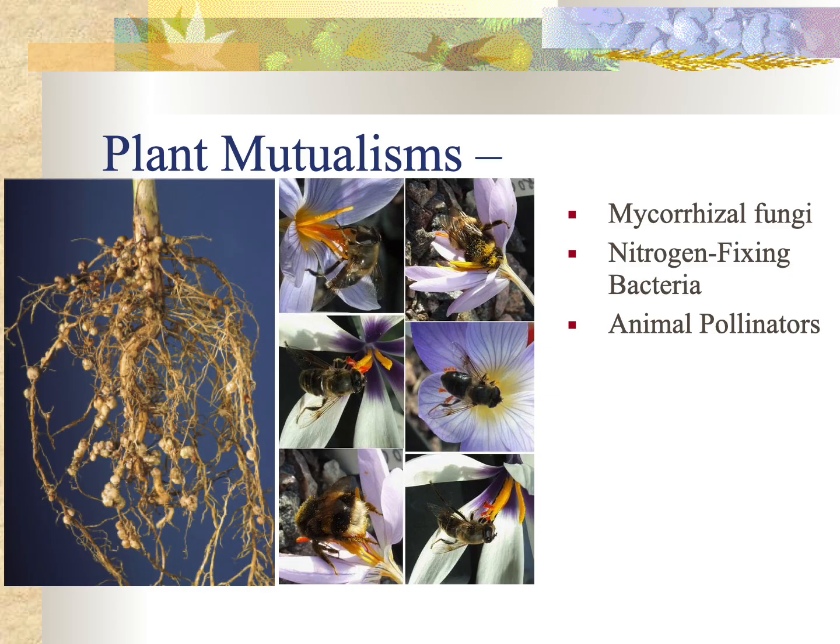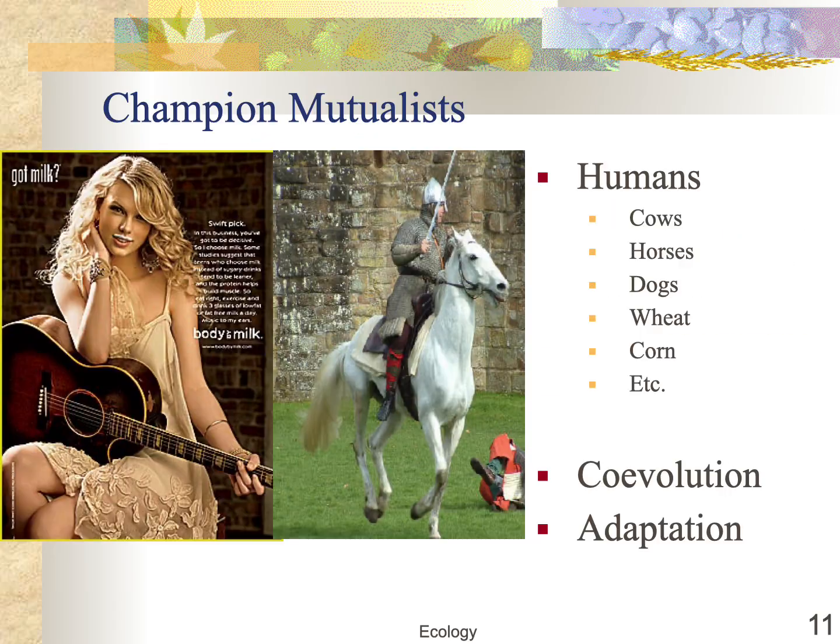And then of course there's also mutualist animal pollinators for flowering plants. These animals very efficiently move pollen, the reproductive cells, from one plant to another. That's really important for plants because plants are place bound and they have to get their pollen to other plants, very difficult. And so here the animals do that for them. The plants provide nectar and food. The animals are taking their pollen to other plants of the same species. Mutualisms are very common between species when you start looking at them.